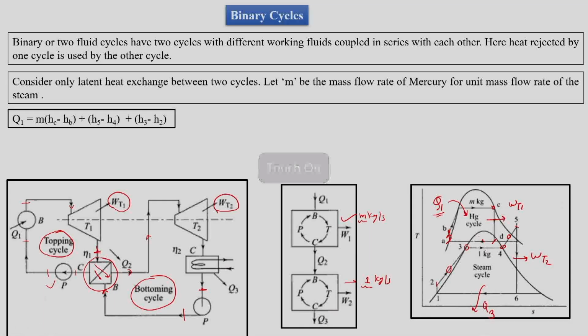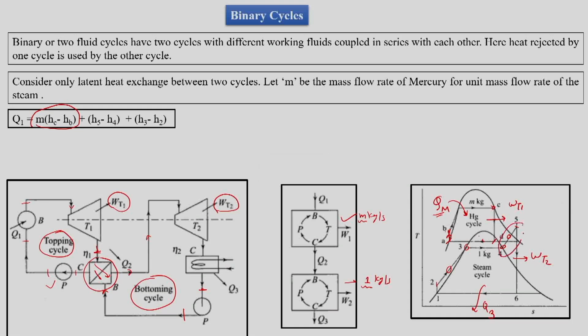Having known this, we know that Q1 is the total heat taken by this combined cycle. This heat is only taken by the mercury. So the total heat taken Q1 by the cycle is Hc minus Hb by mercury, plus H5 minus H4.